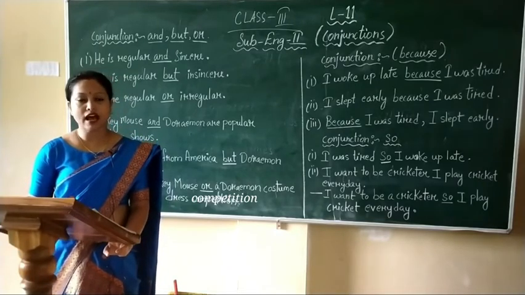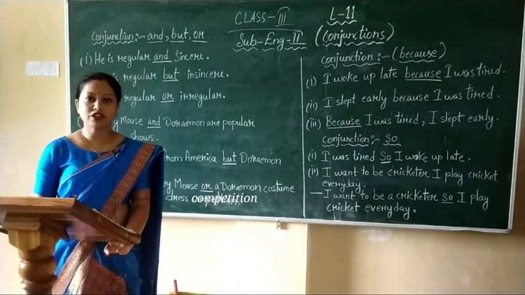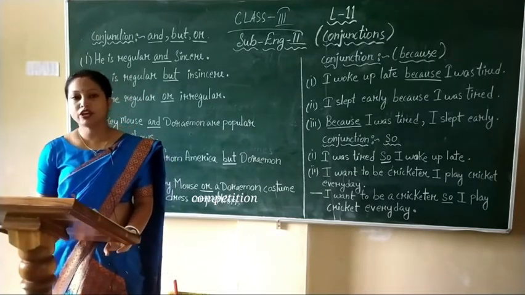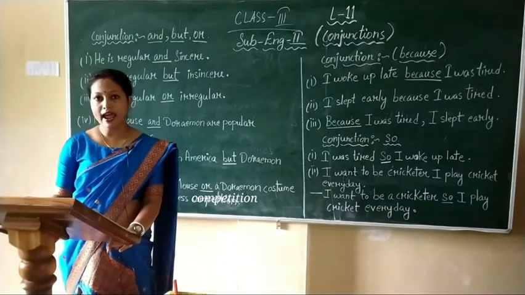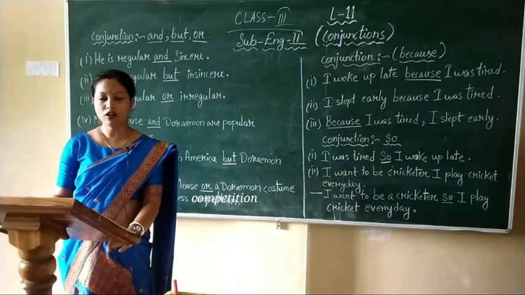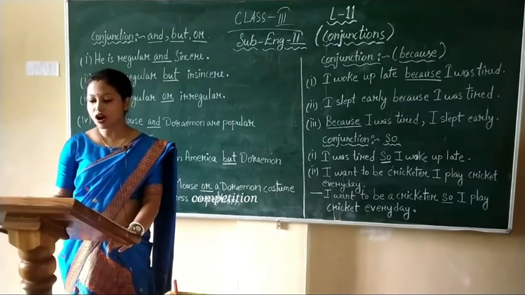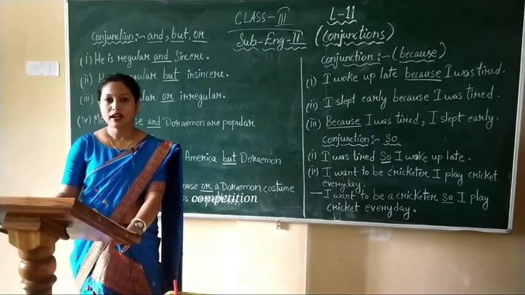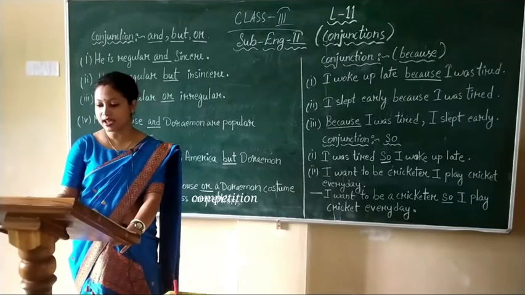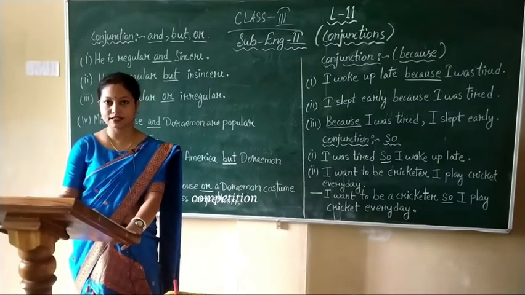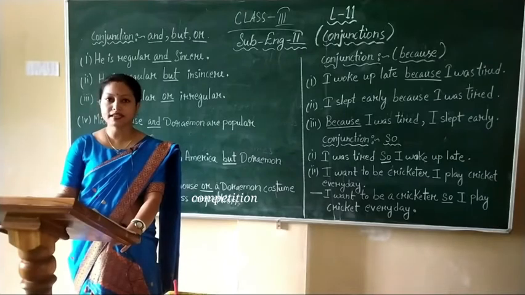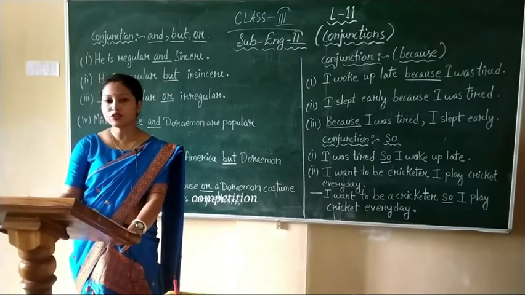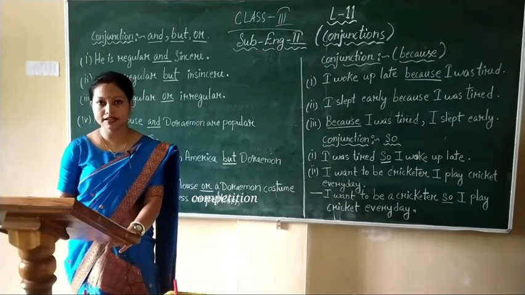So before starting the class, I would like to tell you the definition of conjunction. What are conjunctions? When we use the linking words and, but, or to join two words or sentences, such words are called conjunctions. Or a conjunction is a word that joins words or sentences. Or we can say that a conjunction allows us to combine two ideas in a single sentence.